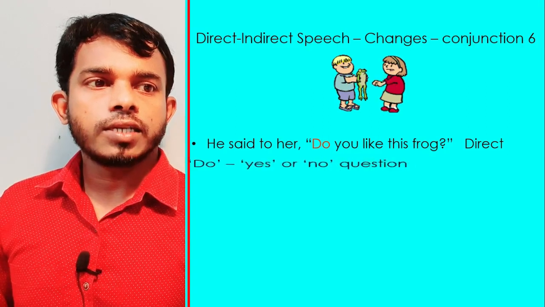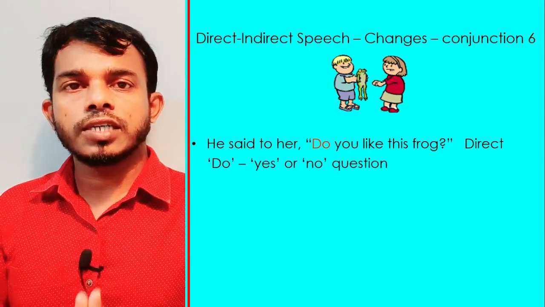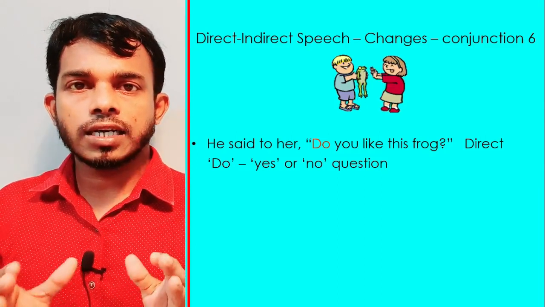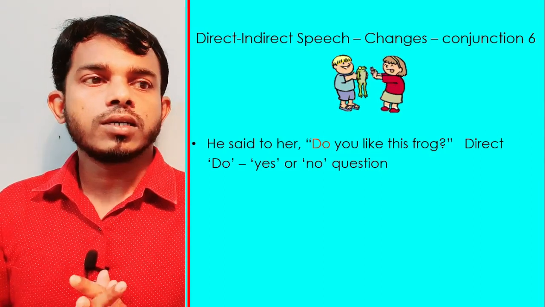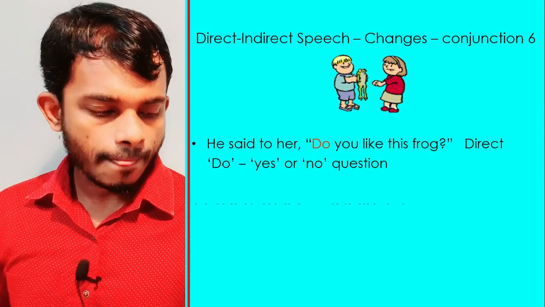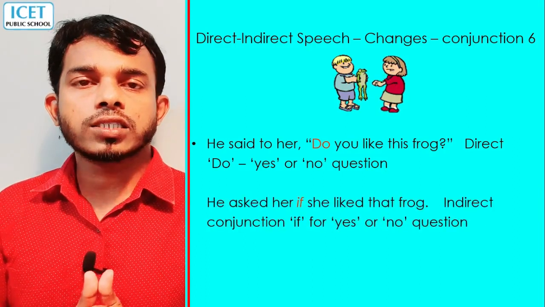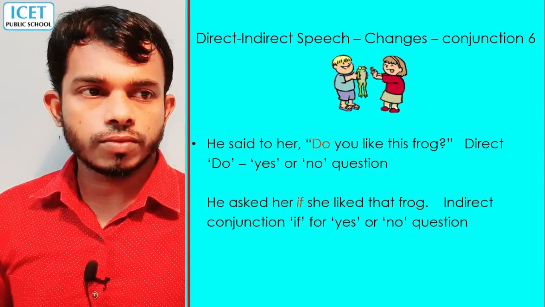Next, another example: he said to her, "Do you like this frog?" It is in direct speech. Do, that means it is a yes or no question. The answer is: he asked her if she liked that frog.